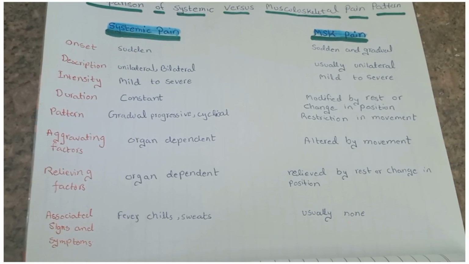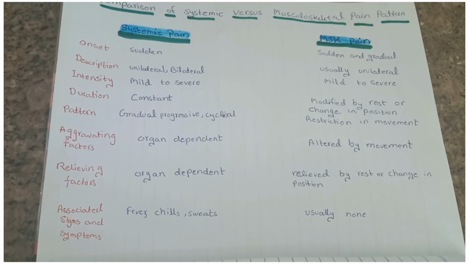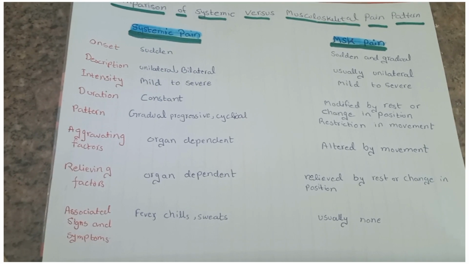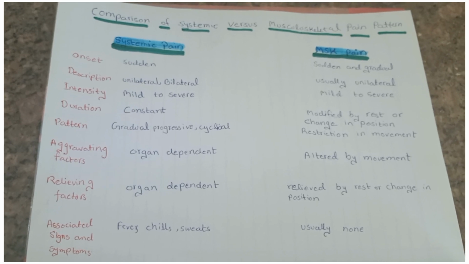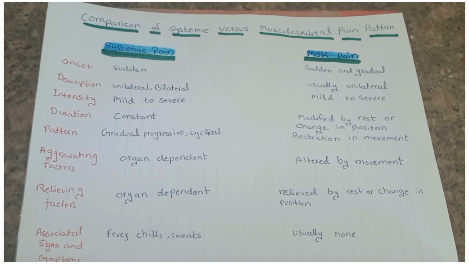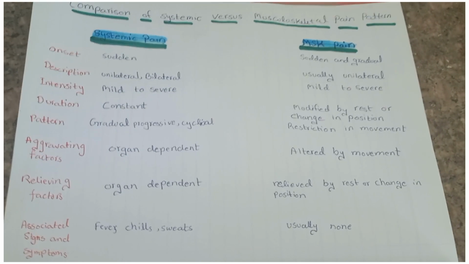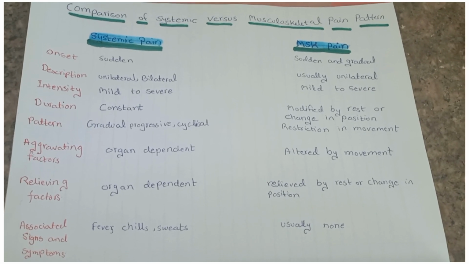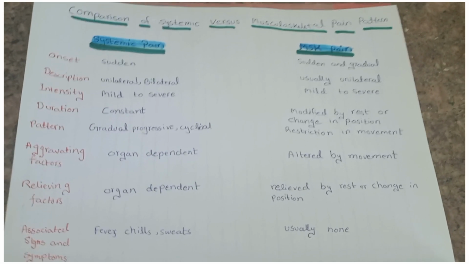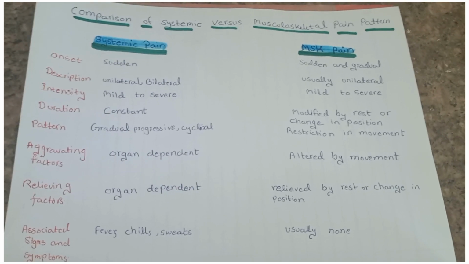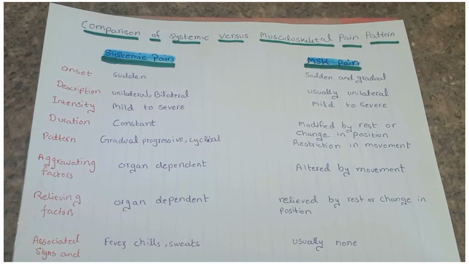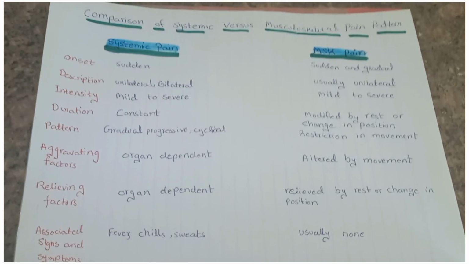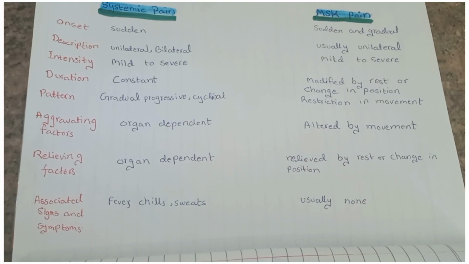If we talk about aggravating factors in case of systemic pain, it is always organ dependent. For example, in case of esophagus involvement, eating or swallowing can affect the symptoms and make them worse. Same with the heart. If there is any pathology related to the heart, then cold, stress, exertion, heavy meals can also aggravate the symptoms.